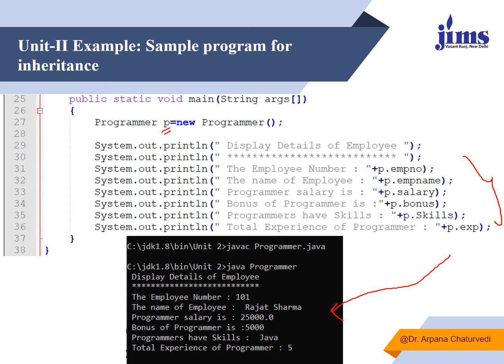I have made the object of Programmer. The Programmer class did not have an employee number, did not have an employee name, and did not have salary as a member. But I am able to access them using the object of the Programmer class, because a copy of them is inherited in the Programmer class, which is a derived class derived from the parent class Employee.